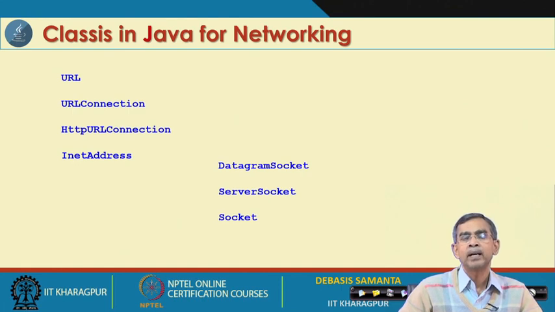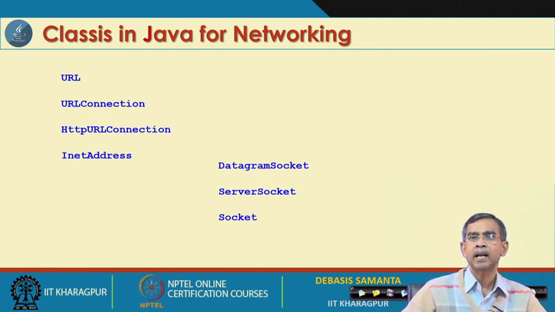Regarding these connections and making the communications, that means sending and receiving, it is followed by a few more classes like DatagramSocket, ServerSocket, and Socket. DatagramSocket follows the datagram concept, that means the UDP protocol, whereas ServerSocket and Socket are for the TCP-related protocol, that means the connection-oriented protocol. ServerSocket is used whenever you have to make one machine a server, and Socket is for making some machines clients. So it is basically for client-server computing or distributed computing.